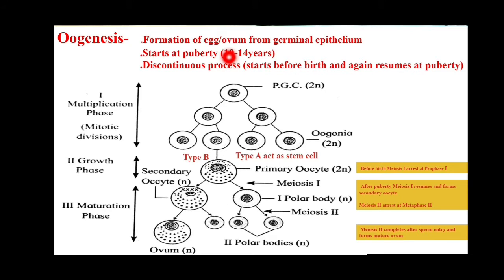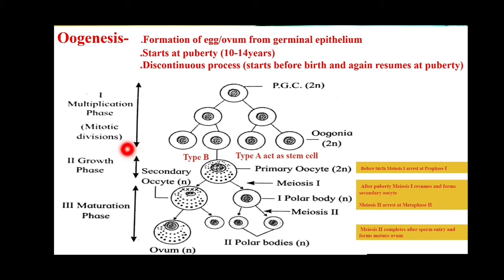So what is this oogenesis? It is the formation of egg or ovum from the germinal epithelium and it starts at puberty. It is a discontinuous process because it starts before birth inside the fetus and again resumes when the child reaches puberty. This oogenesis takes place in three phases, as occurs in the case of